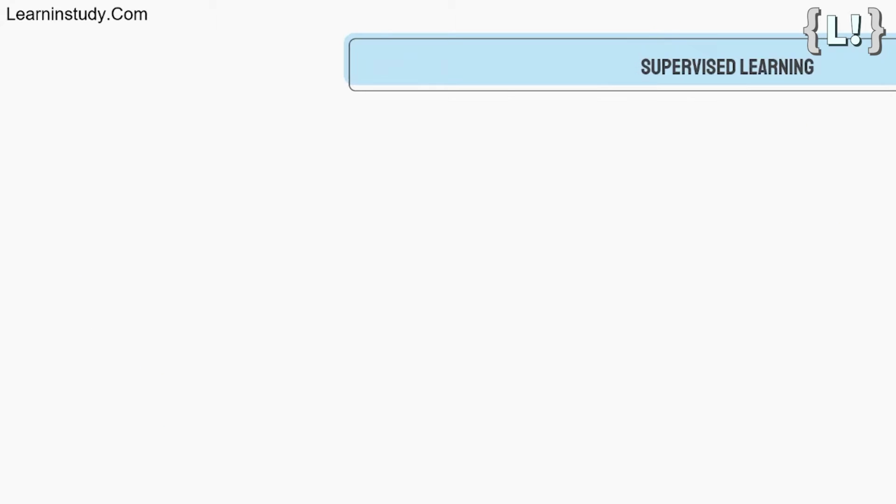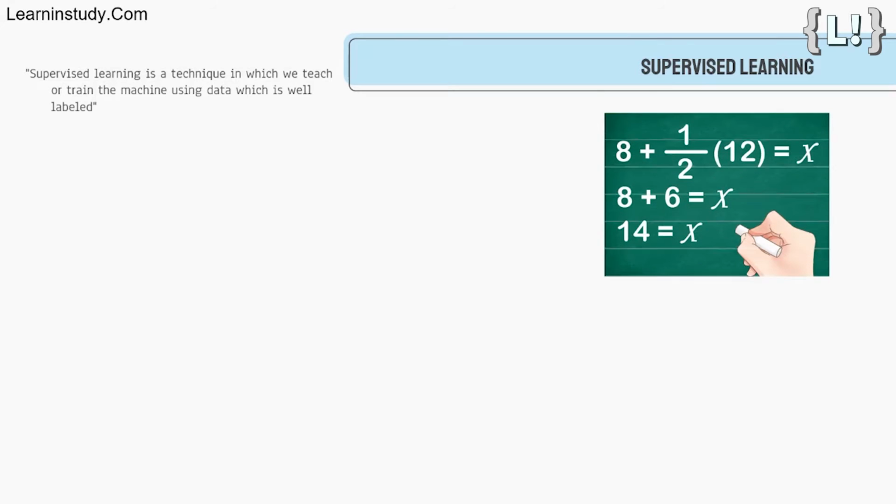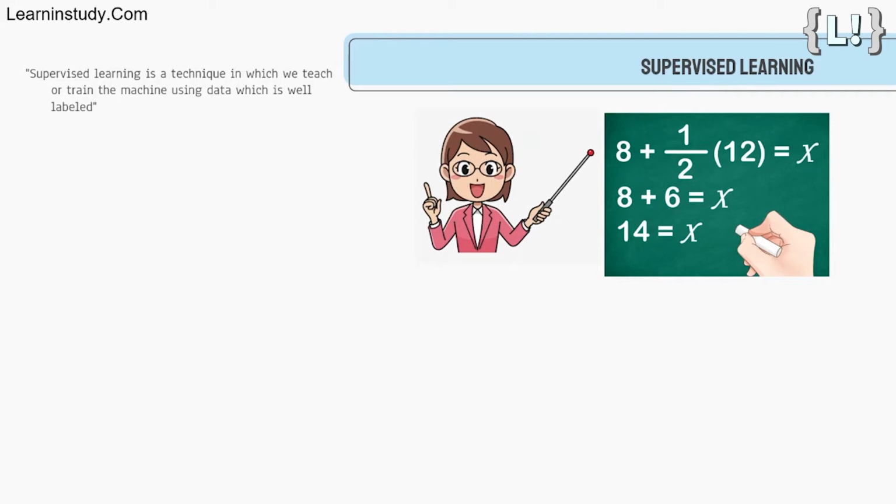Let's start with supervised learning. Supervised learning is a technique in which we teach or train the machine using data which is well labeled. To understand supervised learning, let's consider an analogy. As kids, we all needed guidance to solve math problems. Our teachers helped us understand what addition is and how it is done. Similarly, you can think of supervised learning as a type of machine learning that involves a guide. The labeled dataset is the teacher that will train you to understand patterns in the data. The labeled dataset is nothing but the training dataset.